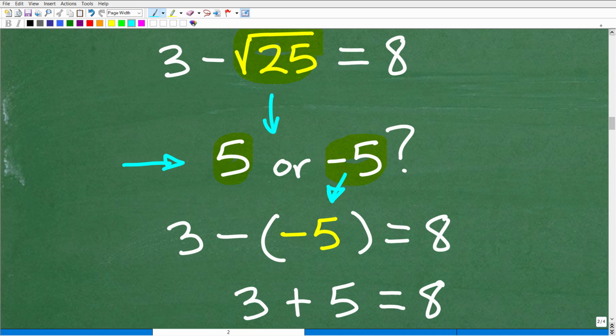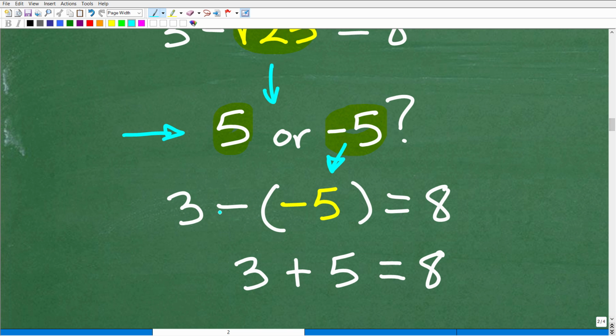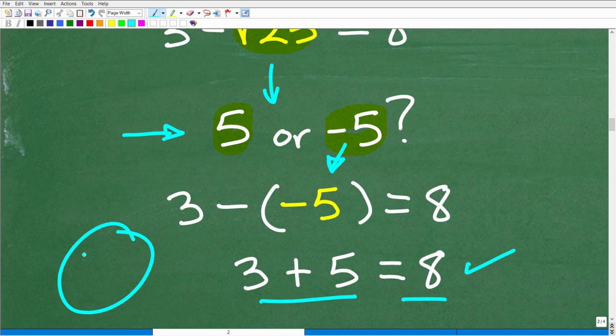Because here we're down to checking this equation, 3 minus the square root of 25. Again, we're going to call that square root of 25 negative 5. So 3 minus negative 5. Is that equal to 8? Well, 3 minus a minus 5 is 3 plus 5. So that's equal to 8. So this looks good. You're like, yay, I did this. I'm going to get an A plus because my negative 5 right here worked.